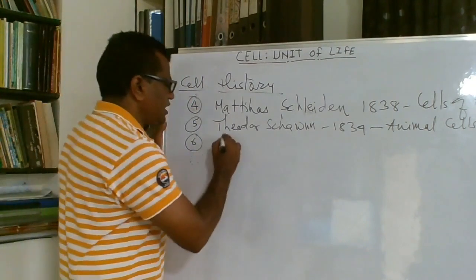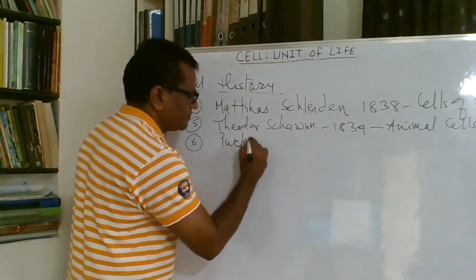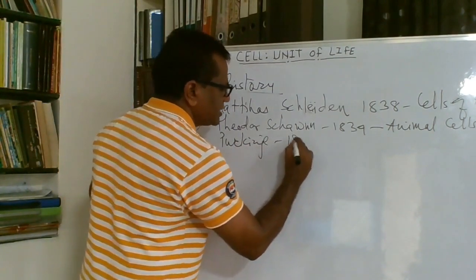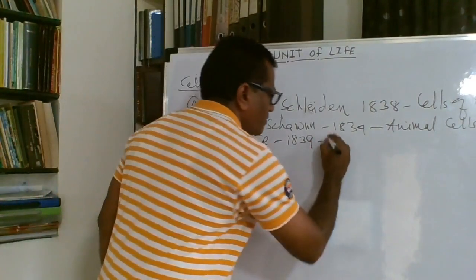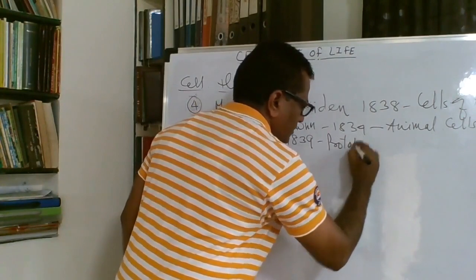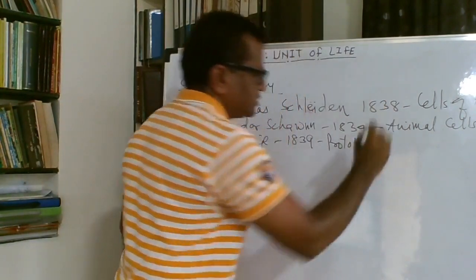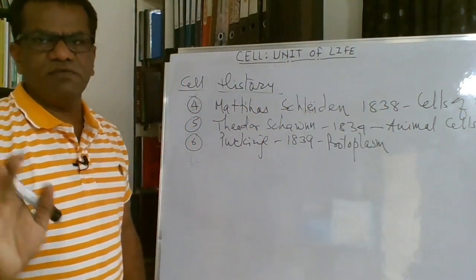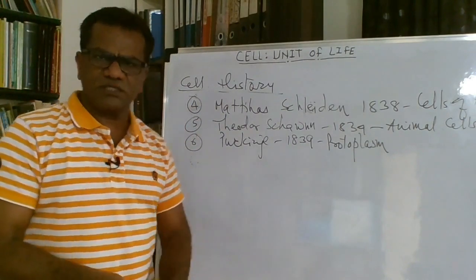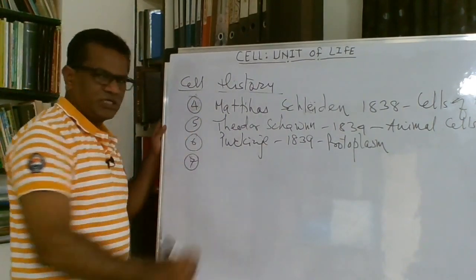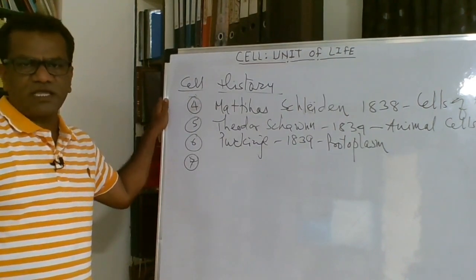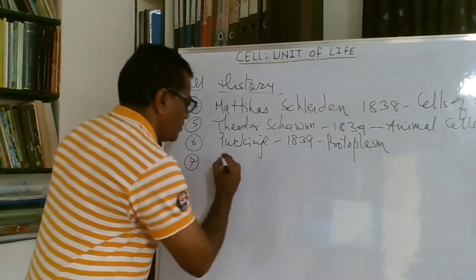Then Purkinje in 1839 observed for the first time protoplasm. Protoplasm is anything that is living in the cell. The whole living part of the cell is the protoplasm, and one more mention is important, and that is of Rudolf Virchow.